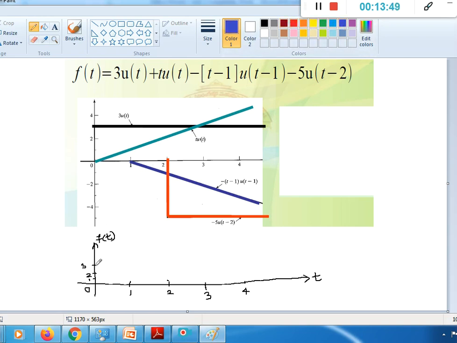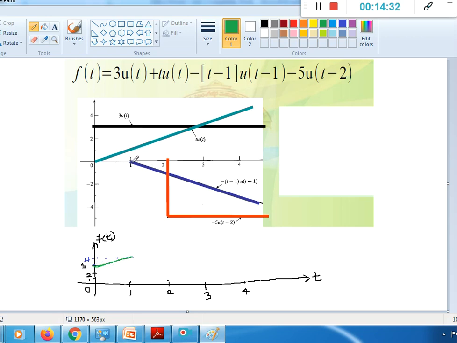The signal increases up till what? It increases by a value 1 up till this 1. So let's draw. It goes to 4 when the signal reaches 1. So let's represent the signal in this way. It is a ramp sort of signal. So it goes from 3 to 4 over 1 unit span.